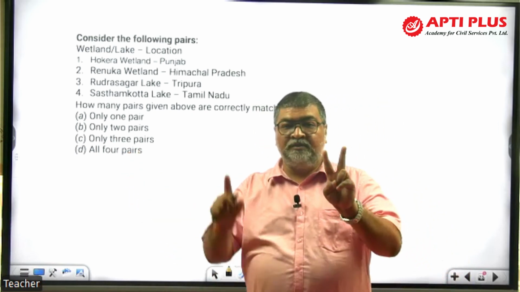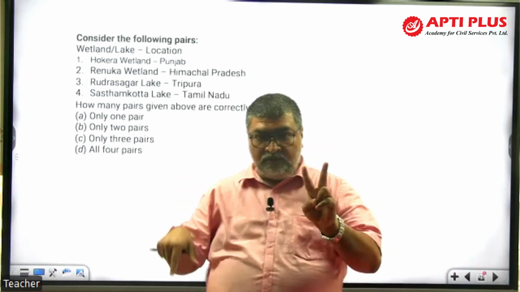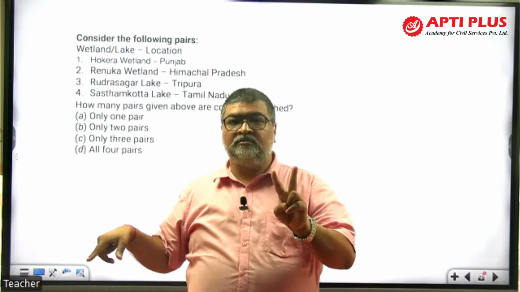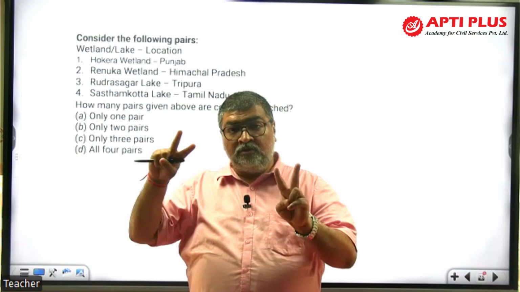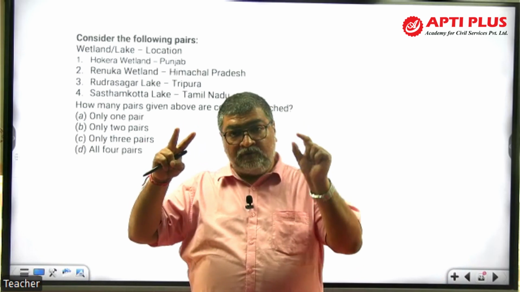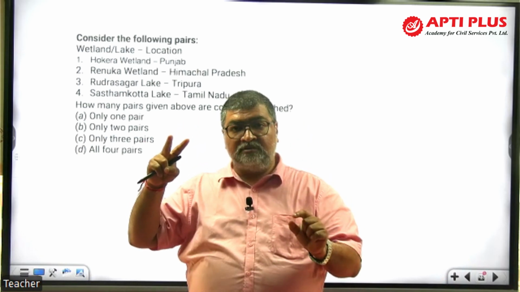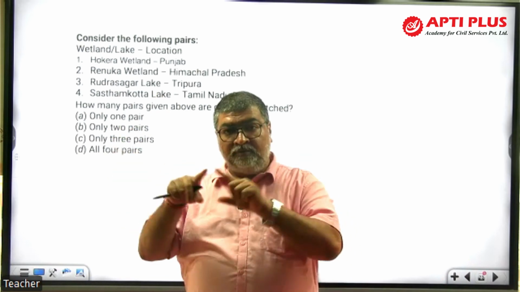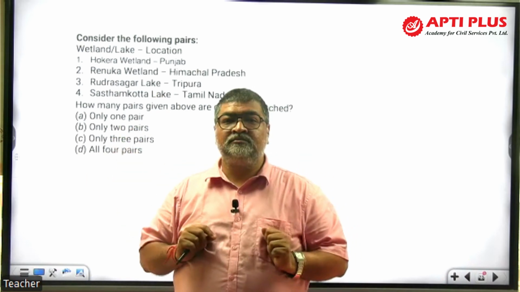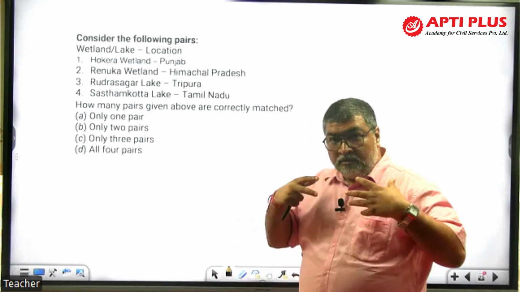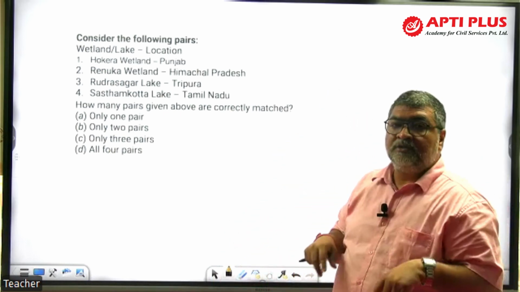In 2024, now they are giving two lists of pairs: a first list and a second list. That means you need to know two different pieces of information about each item given. Two lists are given in the options and then you have to match the correct pairs. So you require more and more information to solve such questions.